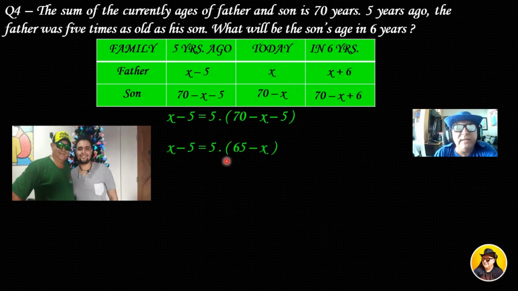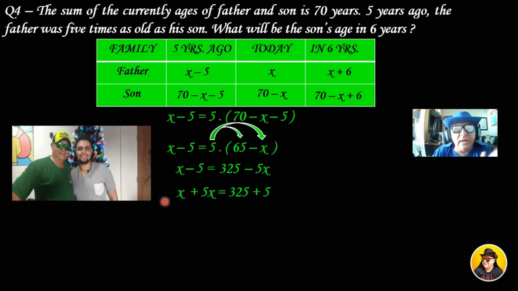I have here that 70 minus 5 is 65. Now let's solve this. x minus 5 is 5 times 65, which is 325, and 5 times minus x is minus 5x. Now let's write the similar terms, x on the left side and numbers on the right side. I have that x plus 5x is 6x, and 325 plus 5 is 330. And so 330 divided by 6, I have that x is 55 years old.